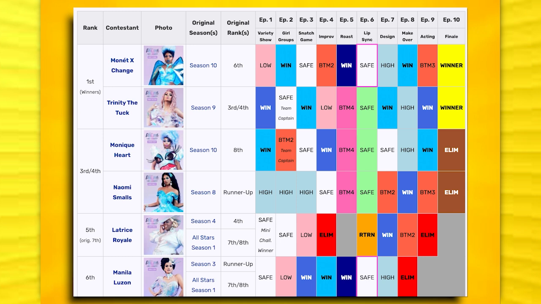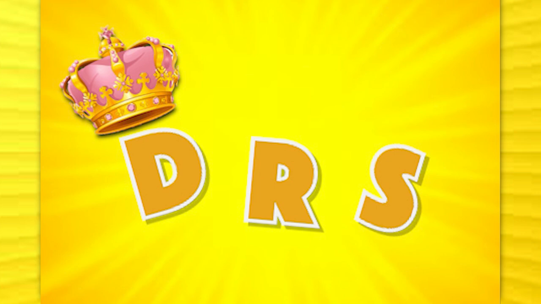And the more funny thing is that Manila Luzon, who was eliminated, had a better track record than both of them for her 3 wins and only 1 bottom placement. But of course she was eliminated. Trinity the Tuck does take it home overall though here with the very best track record, and should probably just have been the solo winner. We can skip All-Stars 5 because Miss Cracker had the best track record overall, even though it was Shea Couleé who won that season.